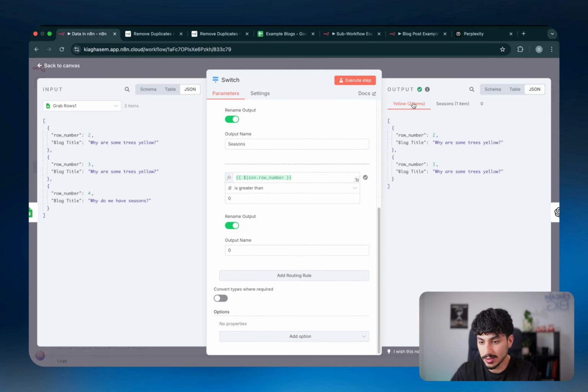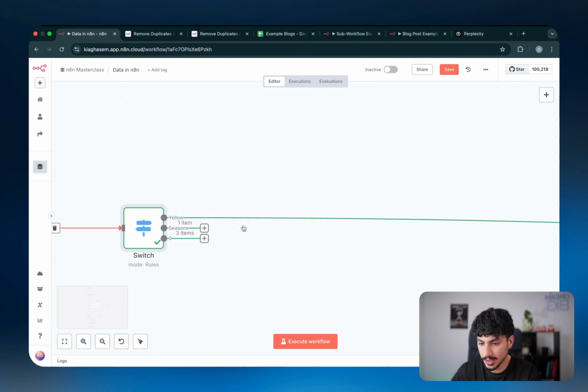Now, if I wanted the items to also go through the third branch because it matches that condition, I can just click on add options and then add send data to all matching outputs. So now if I run it again, you can see that all 3 items also go through the third branch. So technically we had 3 items come in and we had 6 items go out, because 2 items from the top, 1 item from the middle, and then 3 items went from the bottom.